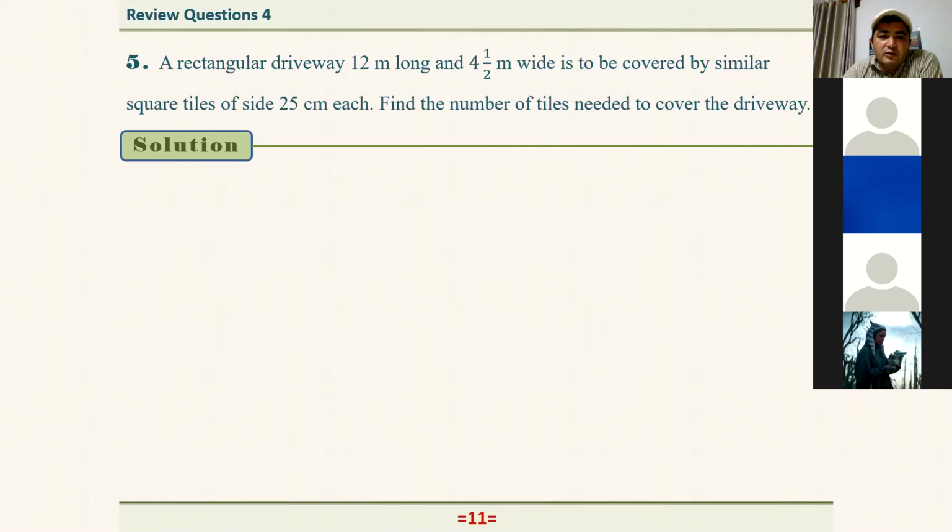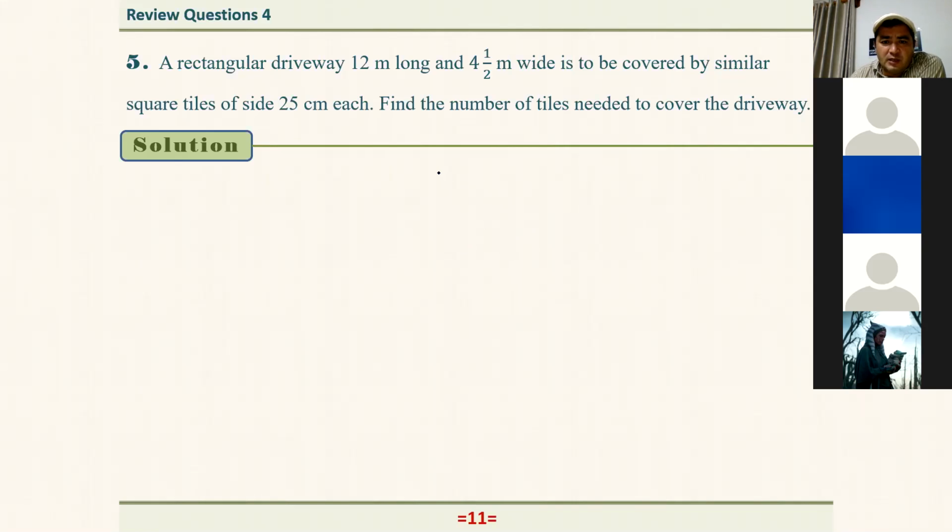So a rectangular driveway, 12 meters long and 4.5 meters wide, is to be covered by similar square tiles of side 25 centimeters each. Find the number of tiles needed to cover the driveway. Okay, so we have a rectangular driveway, 12 meters long and 4.5 meters wide, to be covered by similar square tiles of side 25 centimeters. Find the number of tiles needed to cover the driveway.